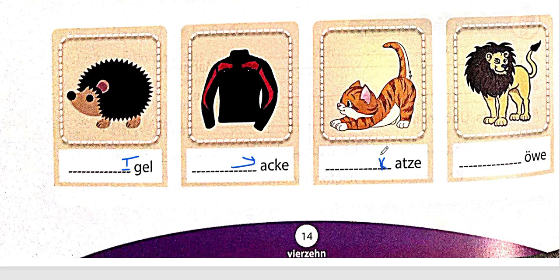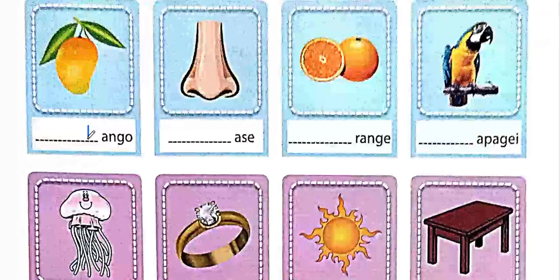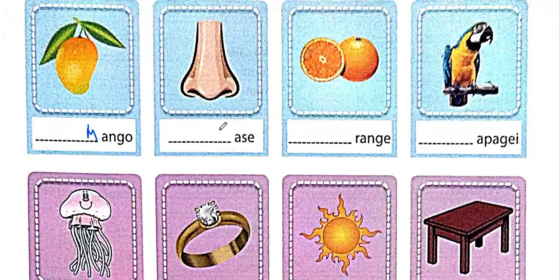K, Katze, cat. L, Löwe. I cannot pronounce this correctly, so sorry for that. Lion. M, mango, same as in English. N, Nase, nose. O, orange, same as orange here. Pronunciation is a little bit different. P, Papagei, that is your parrot.